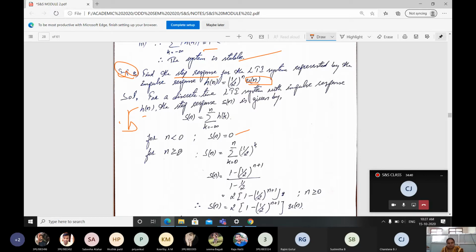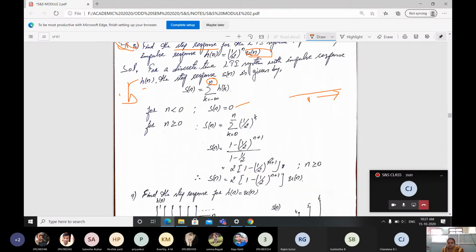When n is equal to or greater than 0, s of n is going to be k varying from 0 to n, because u of n exists from 0 to infinity, but here the range is taken as n only, right? For that reason, summation from 0 to n of 1 by 2 power k. Therefore s of n is going to be (1 minus 1 by 2 power n plus 1) divided by (1 minus 1 by 2).